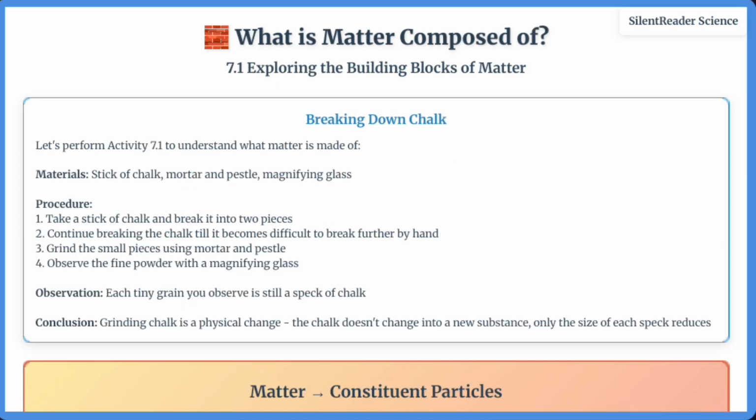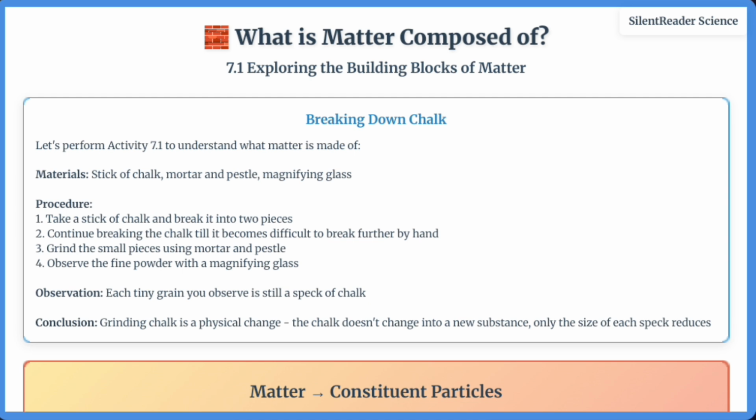Let's begin by exploring what matter is made of. We start with Activity 7.1, where we break down a stick of chalk into smaller and smaller pieces. No matter how finely we grind the chalk, each tiny speck is still chalk. It doesn't transform into a new substance. This shows us that matter can be divided into extremely small particles that retain the properties of the original substance.